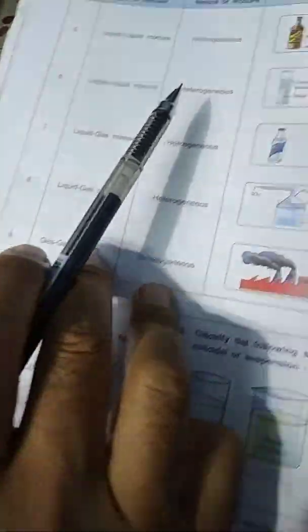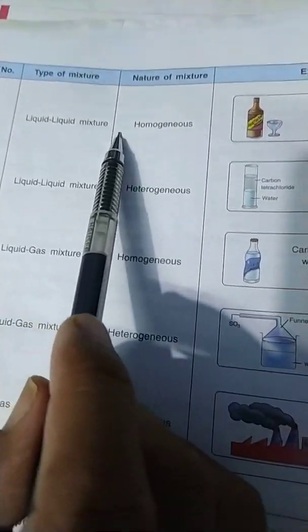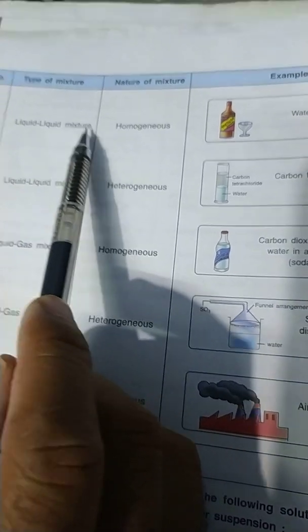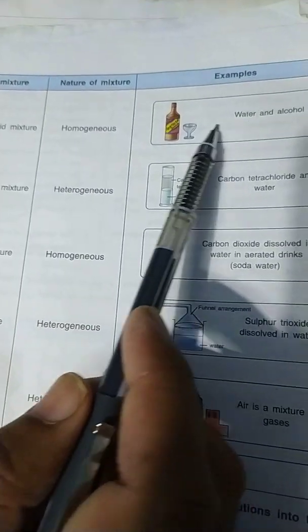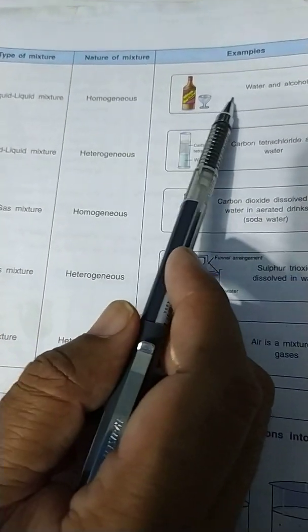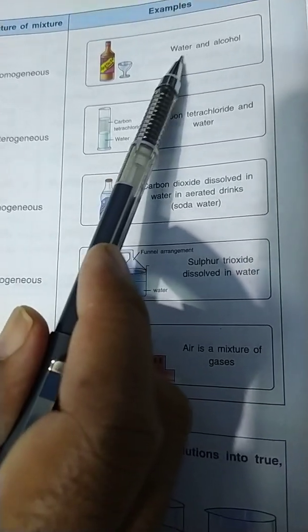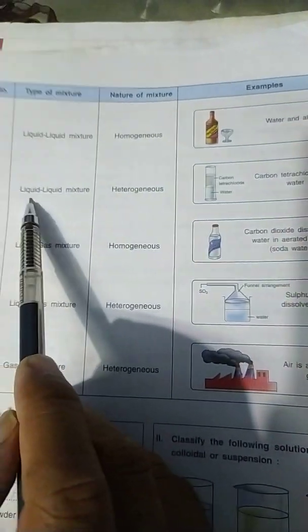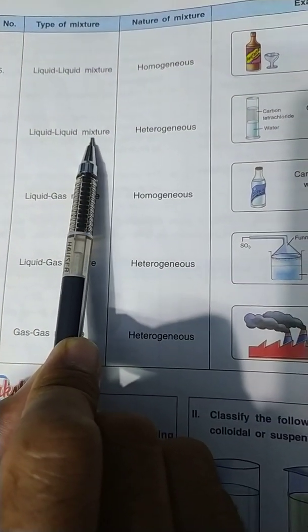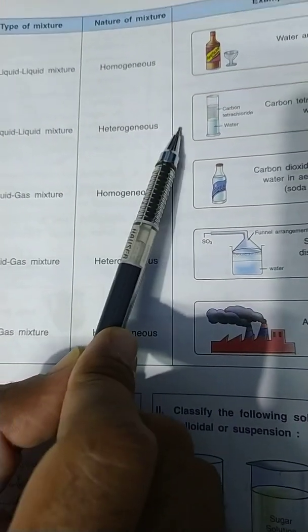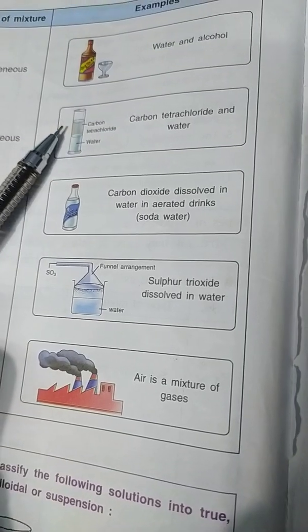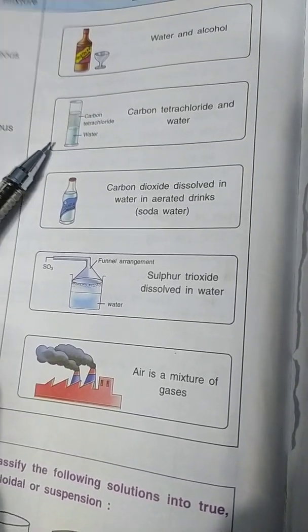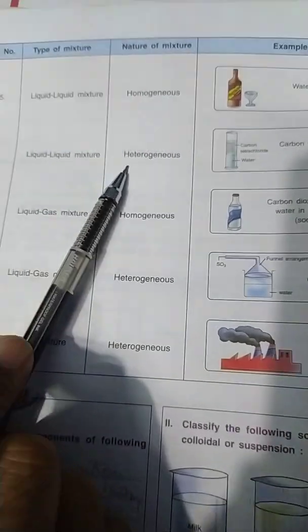Then we see, children, another mixture here, the liquid mixture, and the example of a homogeneous liquid mixture is water and alcohol. When we mix them together, they mix with homogeneity, and we cannot find a difference between where is water and where is alcohol. Then, children, another example of a liquid mixture which is heterogeneous is carbon tetrachloride and water. Carbon tetrachloride, because it is lighter than water, floats on top of water. So this is a liquid heterogeneous mixture.